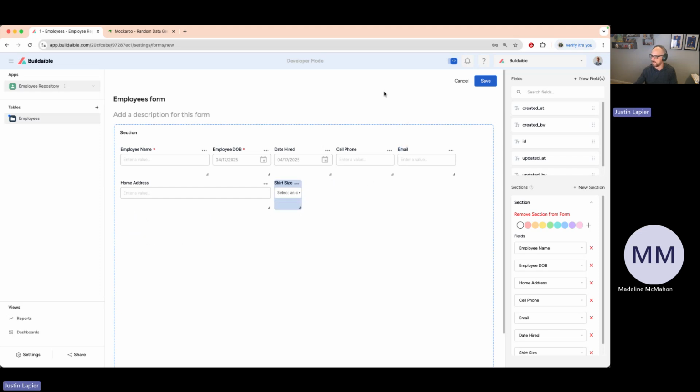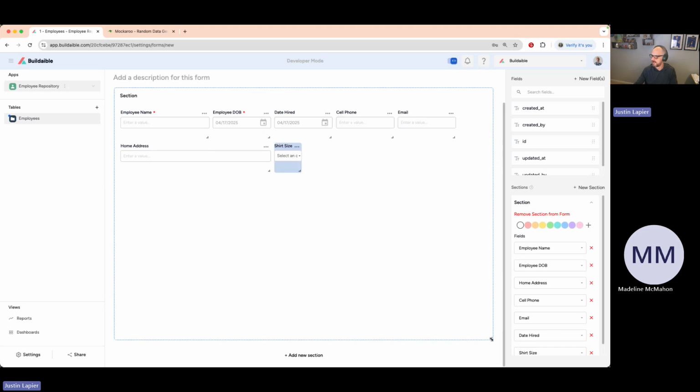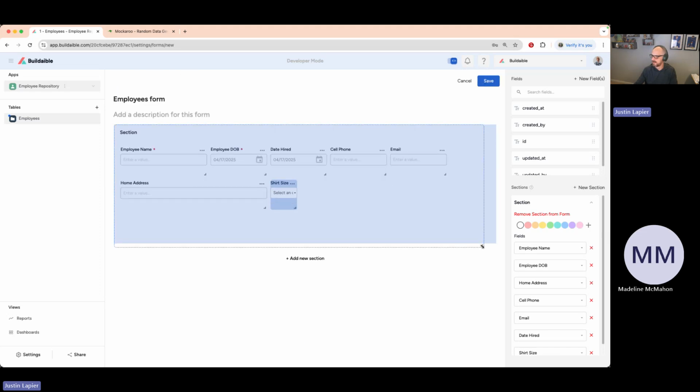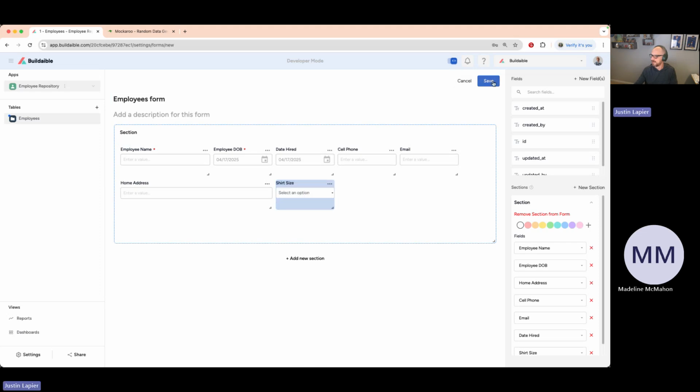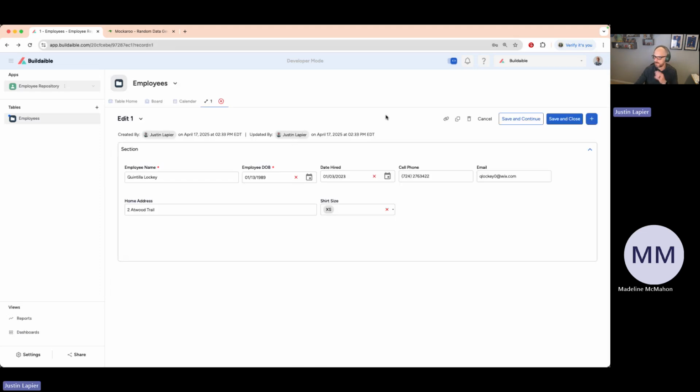Maybe I would set it up a different way, but for the context of this office hours, that should work. Expand this a little, and we'll go ahead and save. So now that's how my form looks in Buildable for all the employees going forward. And I can make changes, edits, add additional fields if I'd like, and further build out this application.